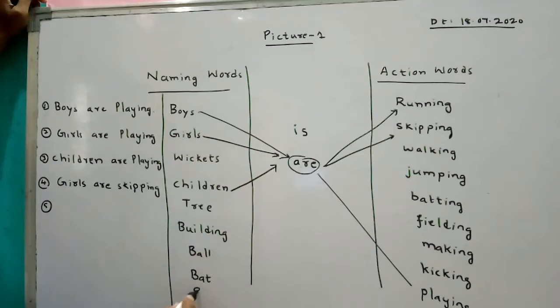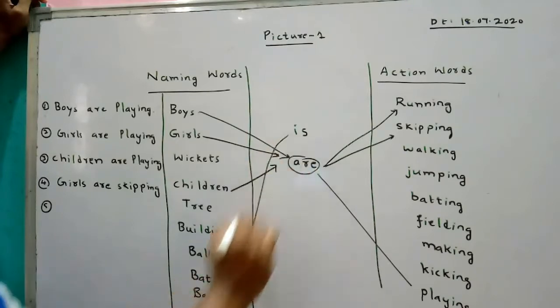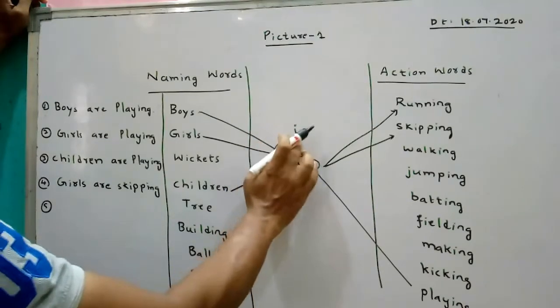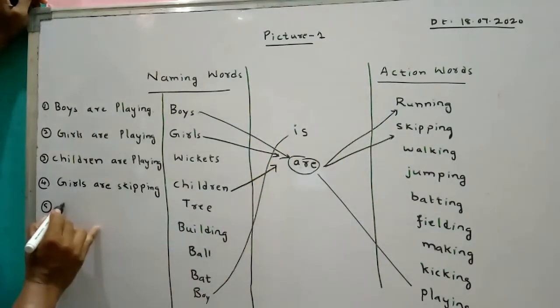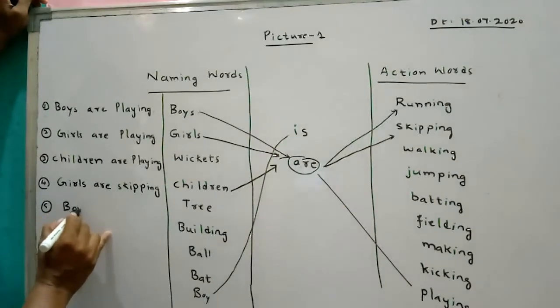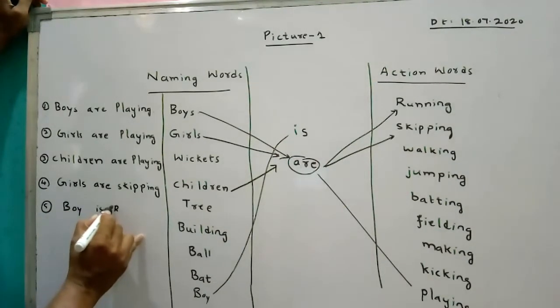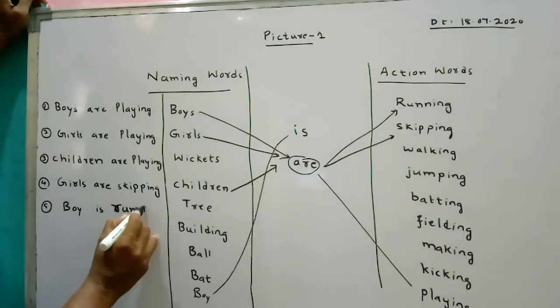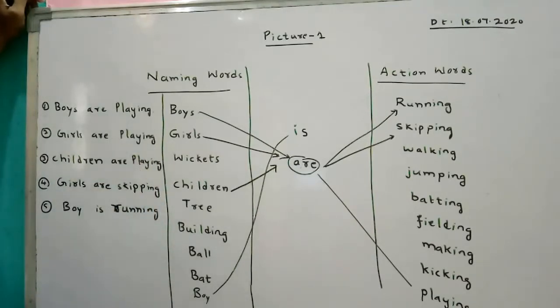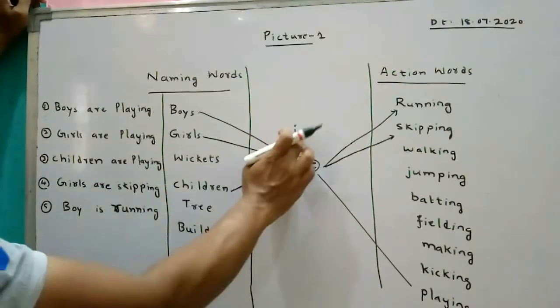If it is boy, one boy, then boy is running. Simple sentence. Boy is running.